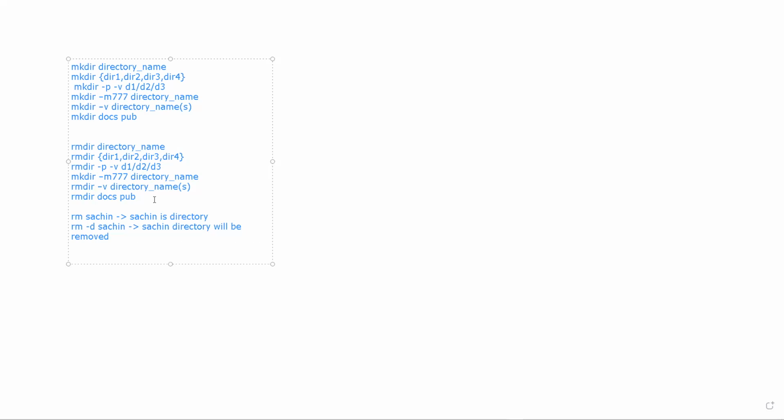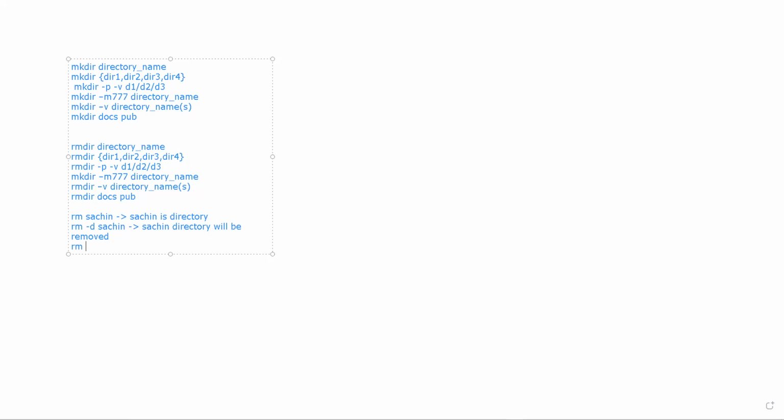Then in some scenarios, you have parent directories. For parent directories there are child directories, for child directories there are sub-child directories, and a directory is made for storing files. So there may be a file or there may not be a file.